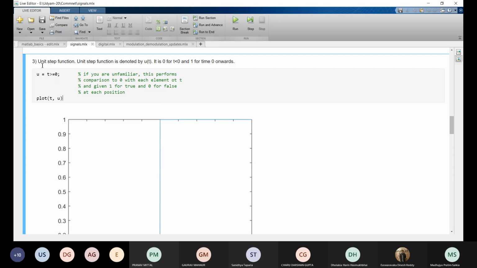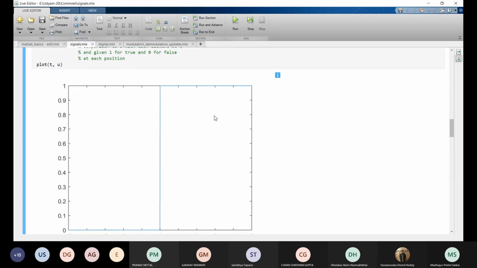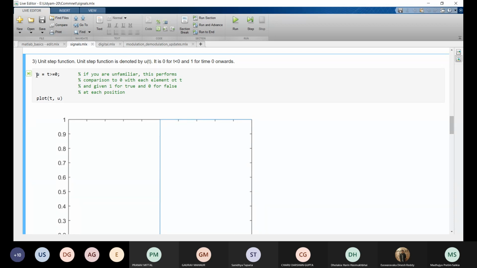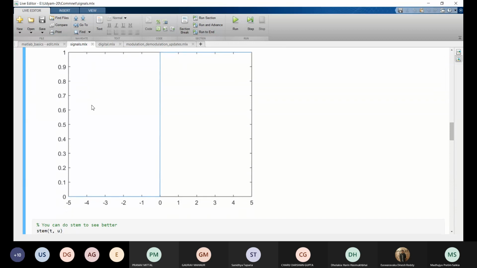You saw unit step function in the first half of this workshop. Madhujya explained what is unit step function, right? So we are plotting unit step function here. We can define u as t greater than or equal to 0. So u will be 1 when t is greater than or equal to 0, right? Plotting this function u will give us output like this. This function is 0 for negative values, and it is 1 for 0 and greater than or equal to 0 values.